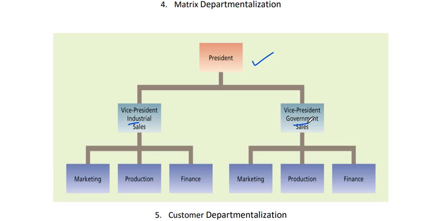One is industrial sales and one is government sales. There are different government requirements, so we have to make the product based on government requirements and one for industrial requirements. So for customer use we have grouped two departments, for industrial sales and government. Then again under industrial, marketing, production and finance also. So based on customer, this is customer departmentalization.